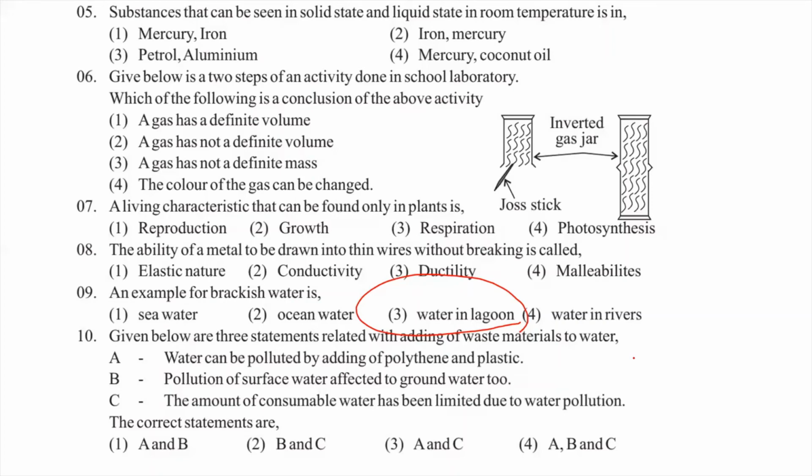Now you can see the three statements related with adding of waste materials to the water. Water can be polluted by adding of polythene and plastics. The pollution of surface water affects groundwater too. The amount of consumable water has been limited due to water pollution. All are correct, sir. The fourth answer, A, B, C. Yes, you are correct. Thank you, sir.